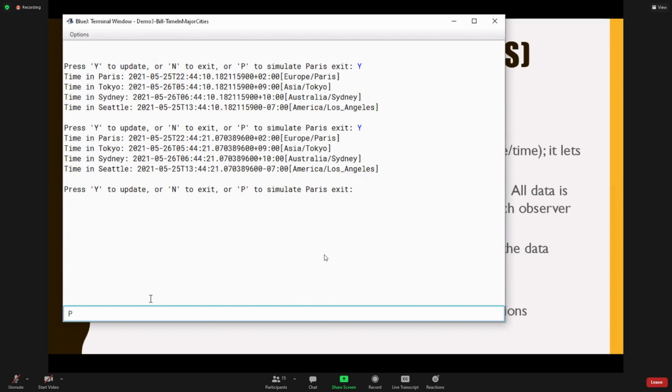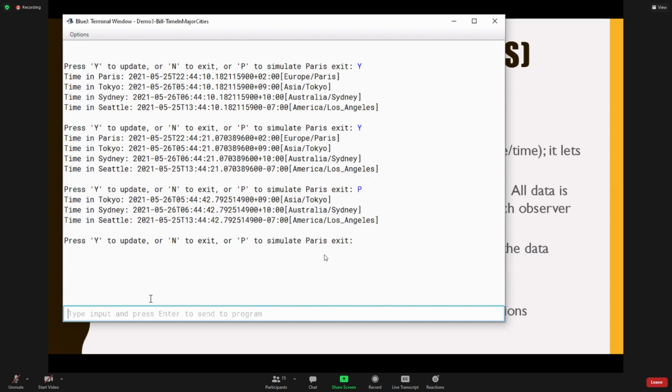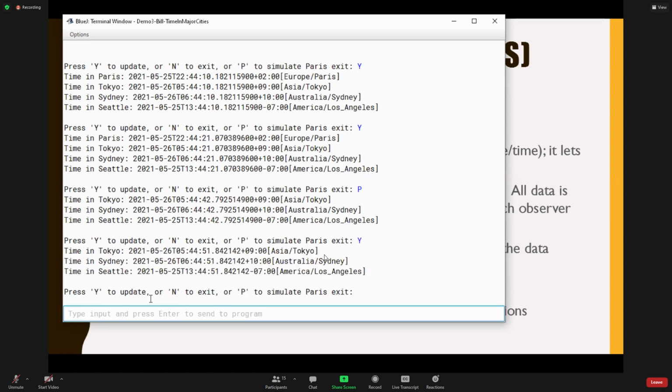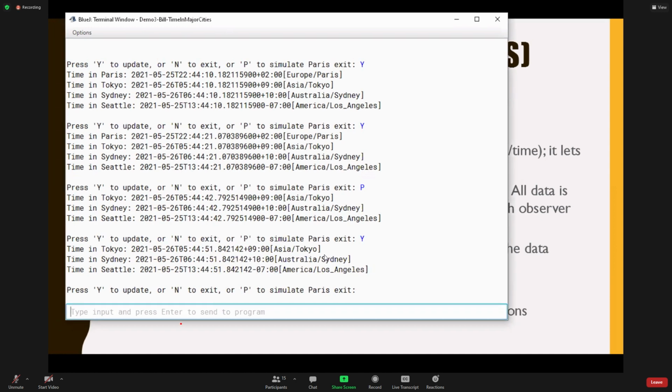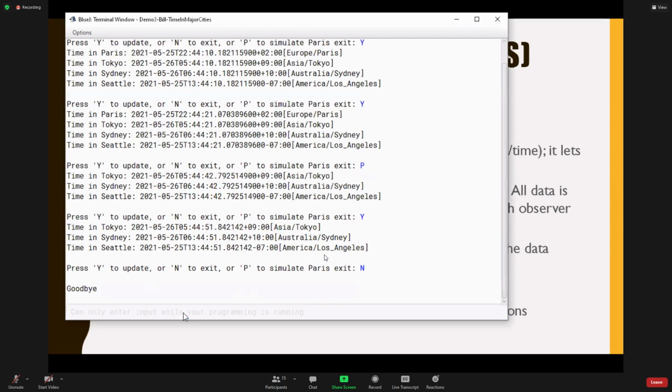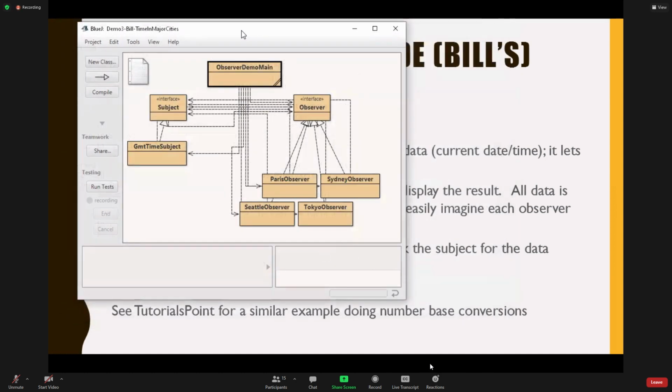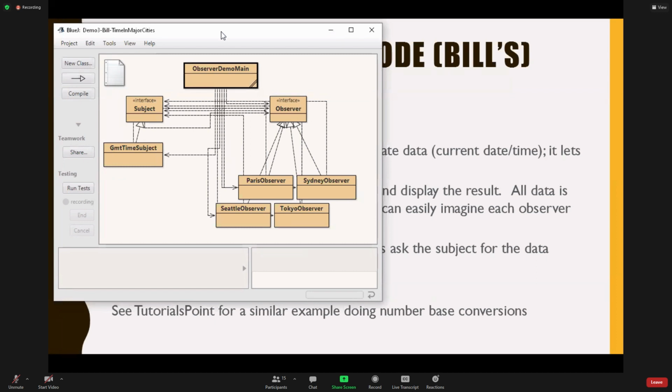So Paris is going to unregister itself, right? So now in the future, I'm only getting time from the other 3 because Paris is gone. And now when I update, I only will get times in those 3 particular time zones. And then, of course, in the end, I can exit, etc. Okay. So it's a really interesting model, right?